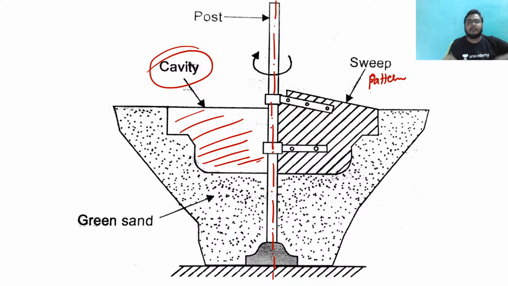But what we are doing is we just make one half and we rotate it, and we are done with the mold cavity. Once we get the mold cavity, now what is our duty? To pour the molten metal here, let it solidify, and after the solidification I will have a very nice and clean casting product. Okay, so this was all about the sweep pattern. Is the concept of the sweep pattern clear to you?